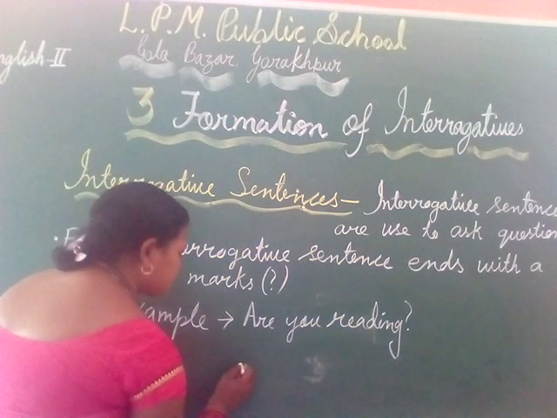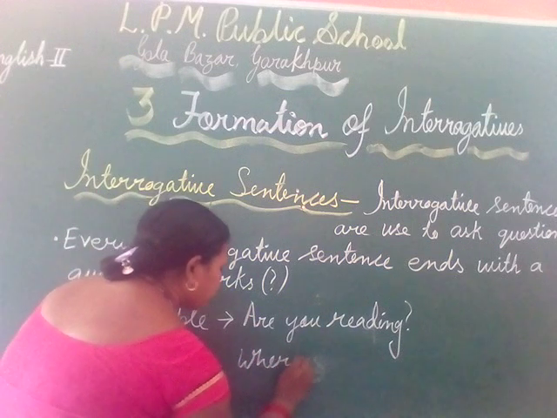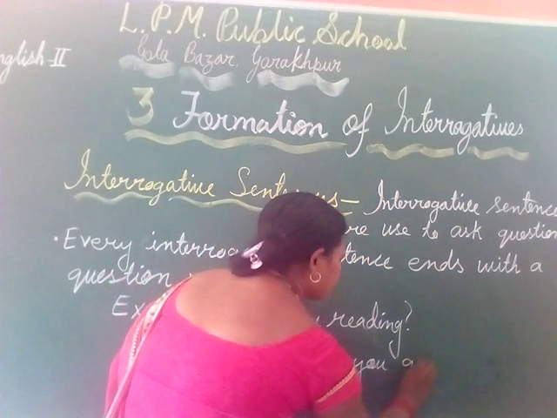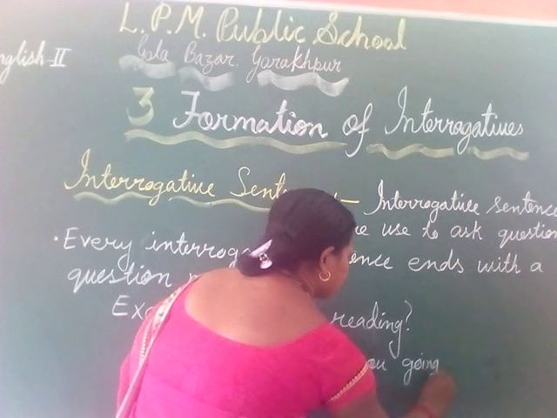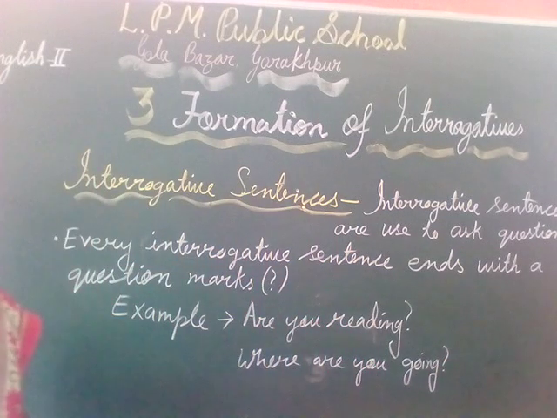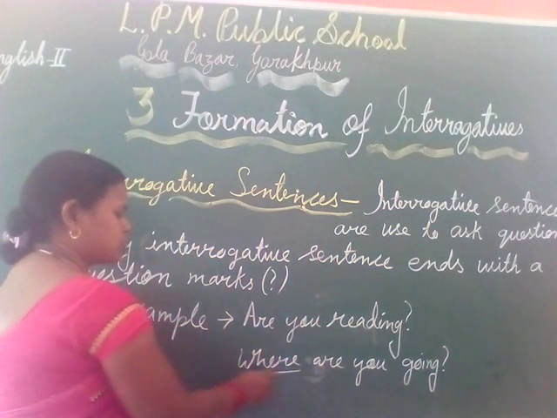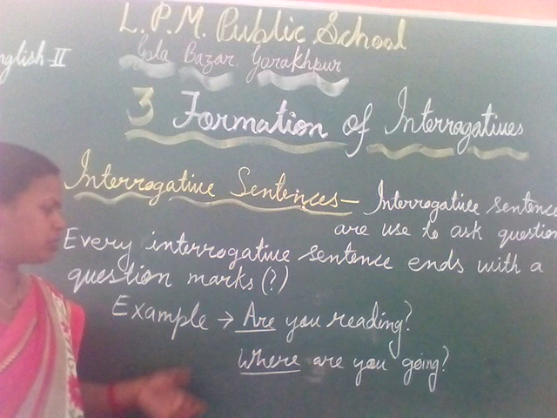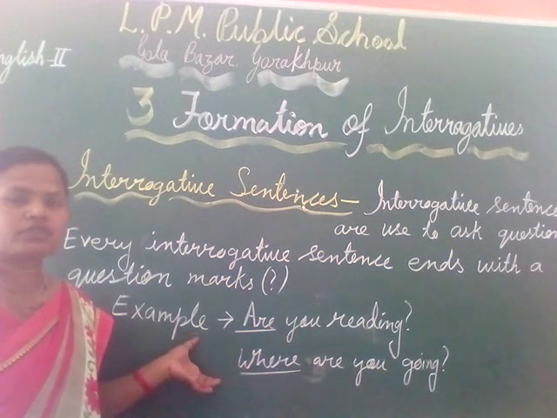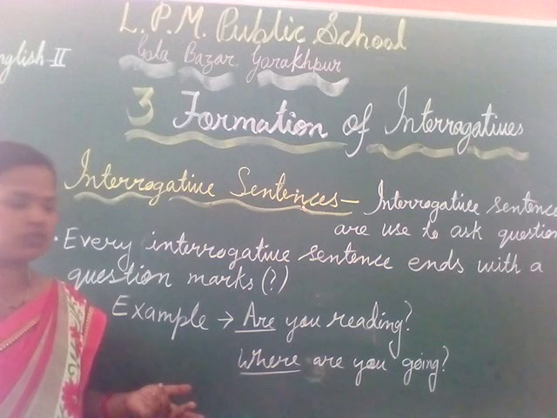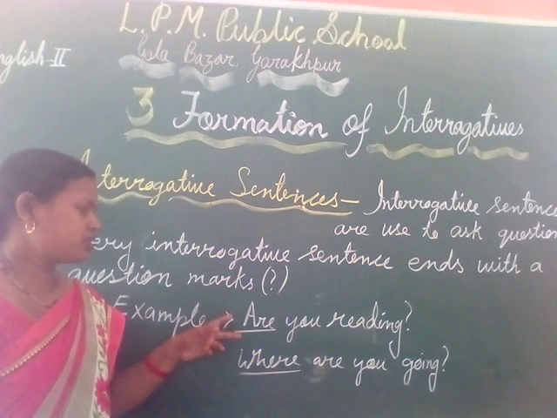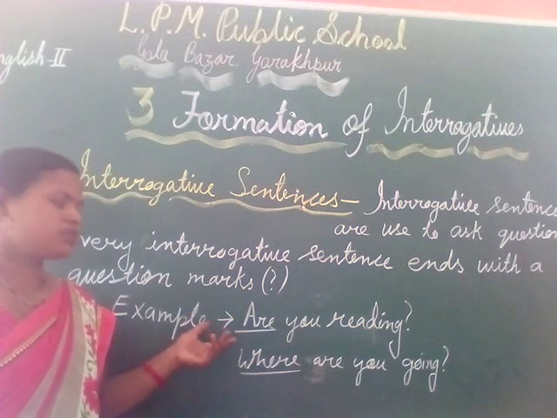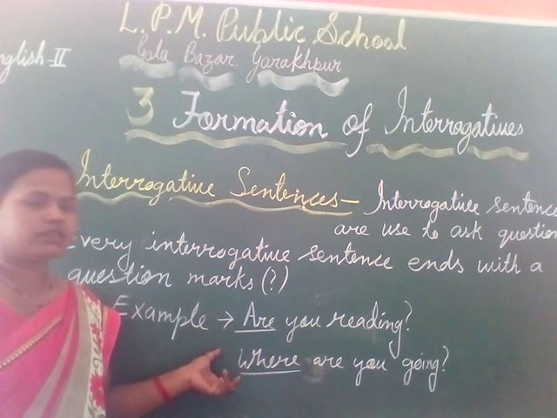Or let's see another example: Where are you going? This is also an interrogative sentence which begins with a question word. So on the basis of these examples, we can say that interrogative sentences are generally of two types. First, which begin with a helping verb and has the answer yes or no, or we can say the first type is yes no answer type, and the second is WH.